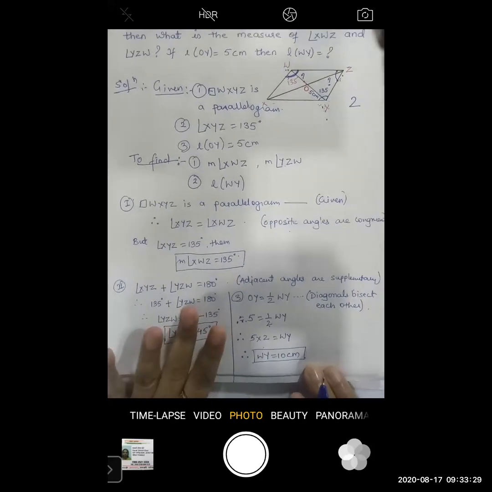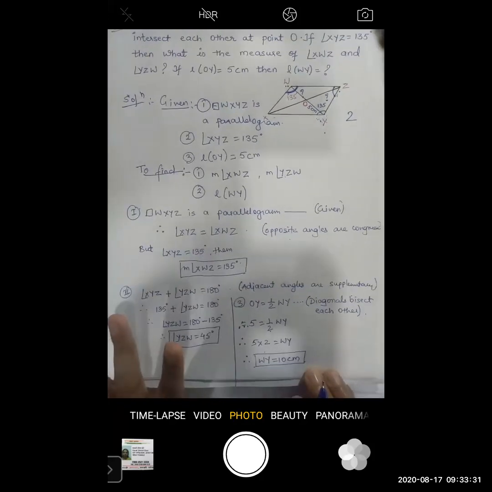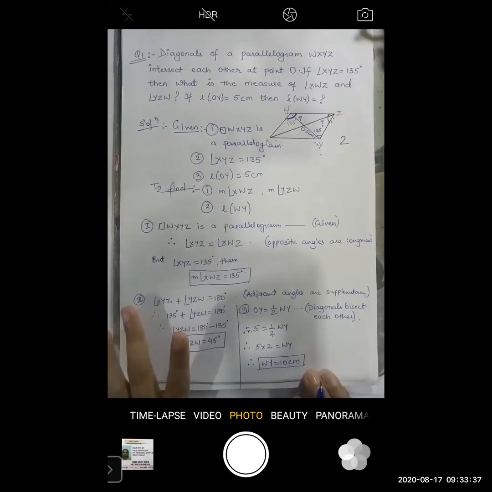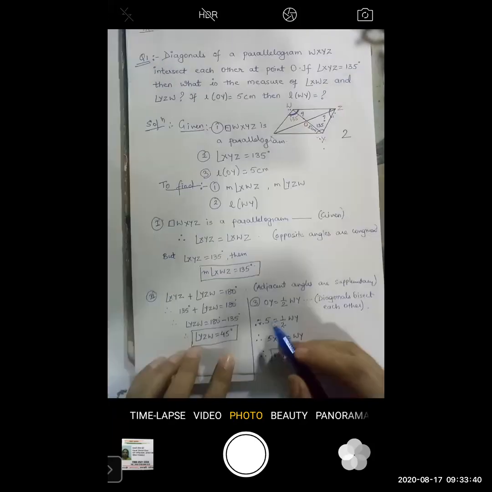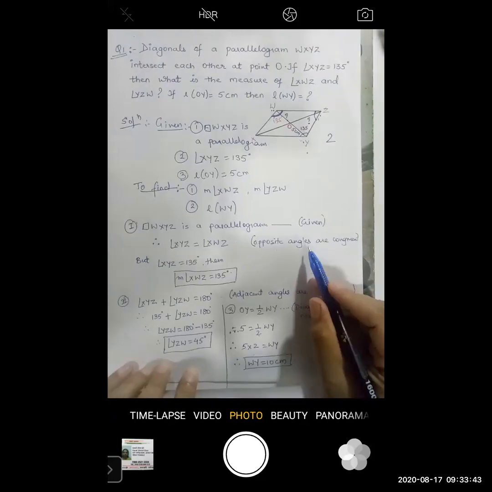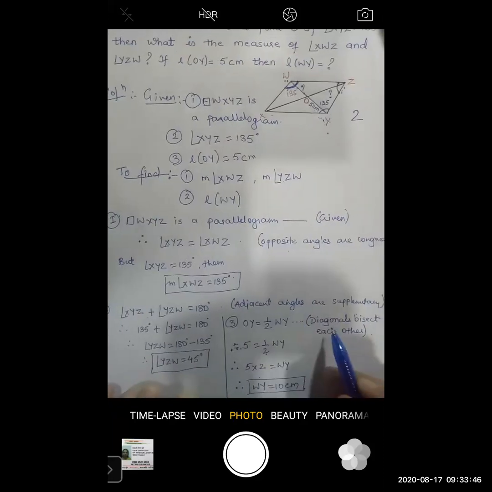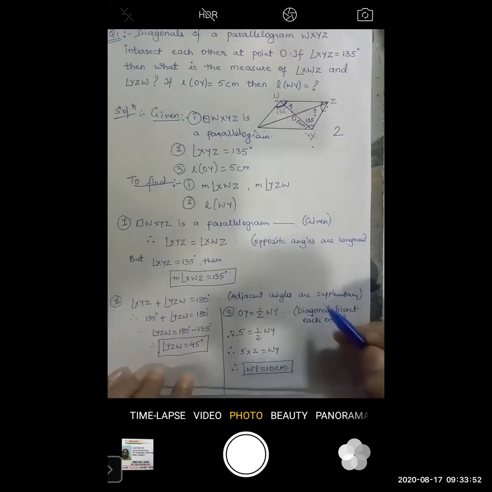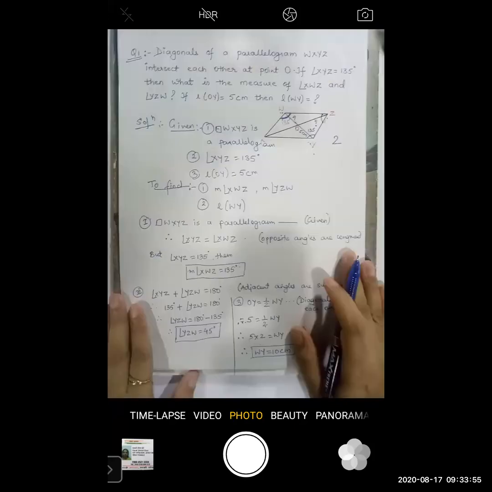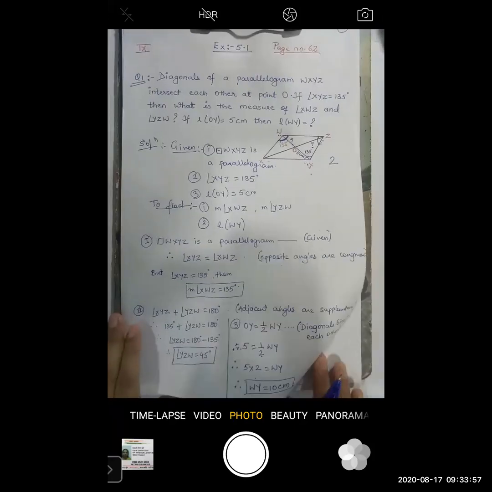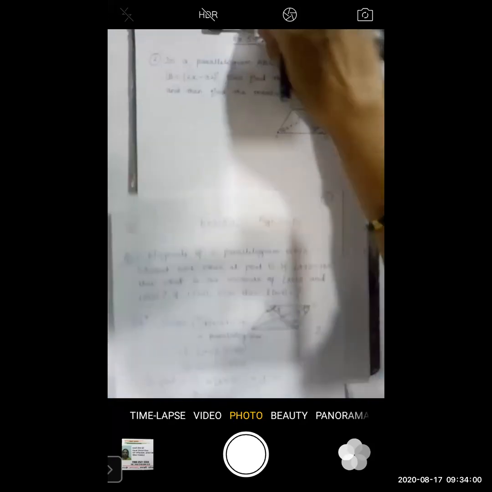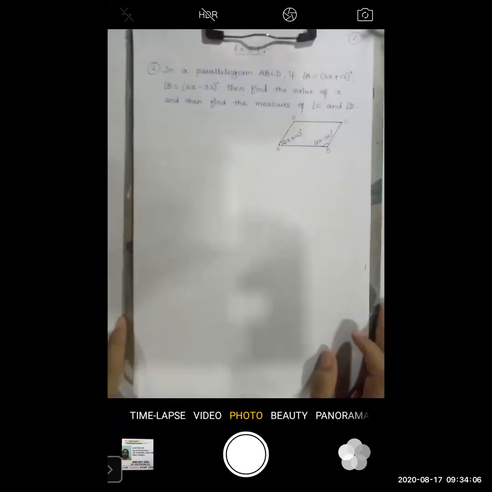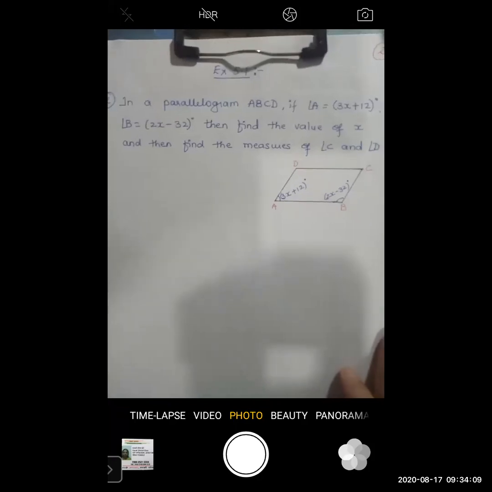Only 4 simple properties. Adjacent angles of a parallelogram are supplementary. Opposite sides are congruent. Opposite angles are congruent. And diagonals bisect each other. Now, in this one sum, we have used 1, 2, 3 properties. So, using these 3 properties, we have solved this first example. Okay. So, it is very important that you should know the properties. I hope that first example is clear.